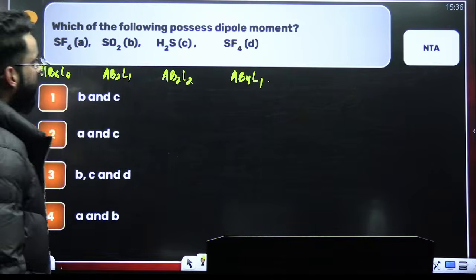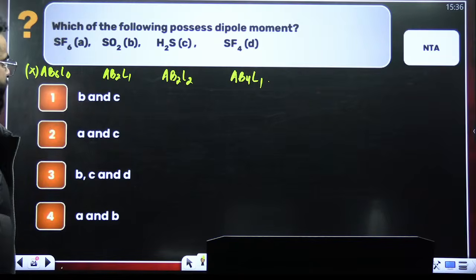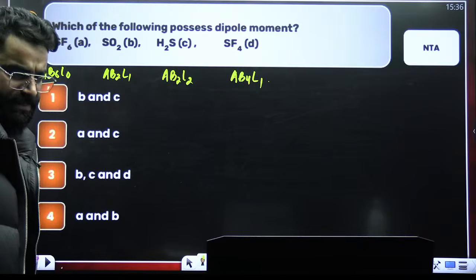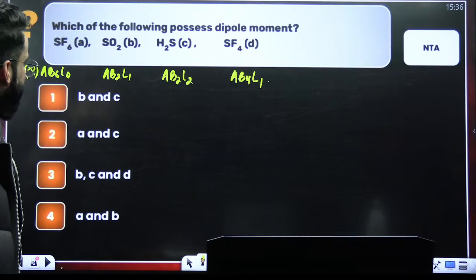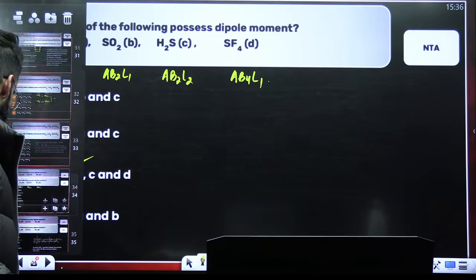Now we have to check which of the following possesses dipole moment. See, this is not going to possess any dipole moment. Net dipole moment here is 0, right? All the others, AB2L1, AB2L2, AB4L1, they are going to possess the dipole moment, right? So B, C, and D is the correct answer.